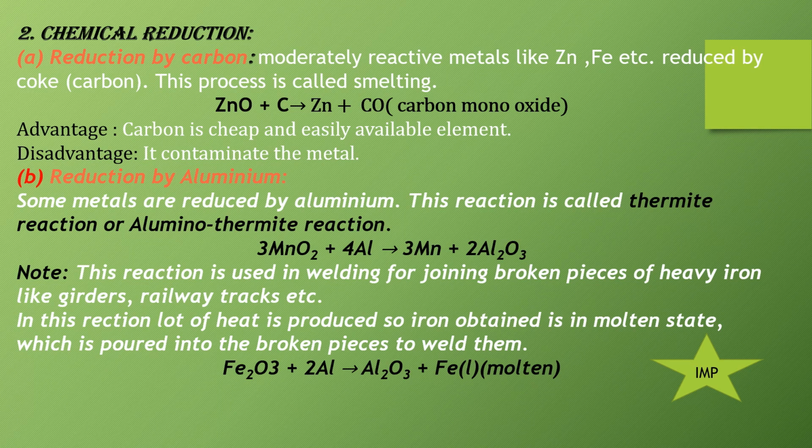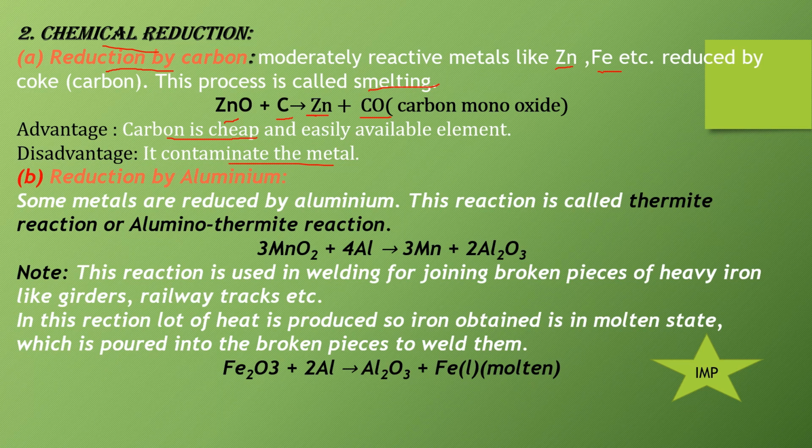Now the next is chemical reduction. In chemical reduction, the first is reduction by carbon. Moderately reactive metals like zinc, iron, etc. are reduced by coke, that is carbon. This process is called smelting. Now zinc oxide, when it reacts with carbon, is converted into zinc plus carbon monoxide. The advantage of this method is that carbon is easily available and cheap, and the disadvantage is that it contaminates the metal.